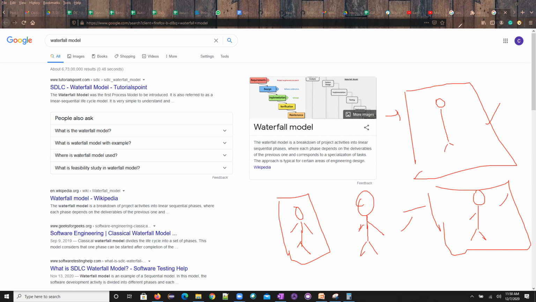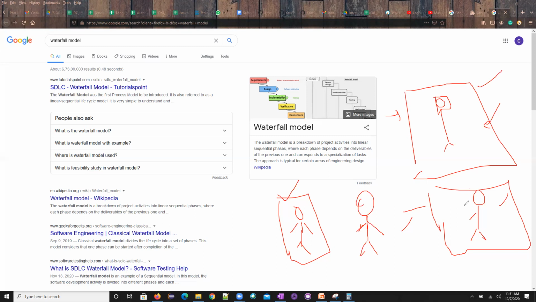Now what is the advantage of this incremental model? This is the client expectation, right? First I'll show, boss, this is the first step I'm trying to do. Is there any feedback you want me to give or any changes I need to make? That information you'll get back from him. So the client will say, boss, no, don't keep a circle, keep a square here. Then he will keep the square here. According to the square, we will then show this. So this is the incremental model. We will increment the project according to these requirements. We will have instant feedback and get quick reviews from the client. According to the client requirements, we will keep on changing our things. So these are the incremental model advantages.